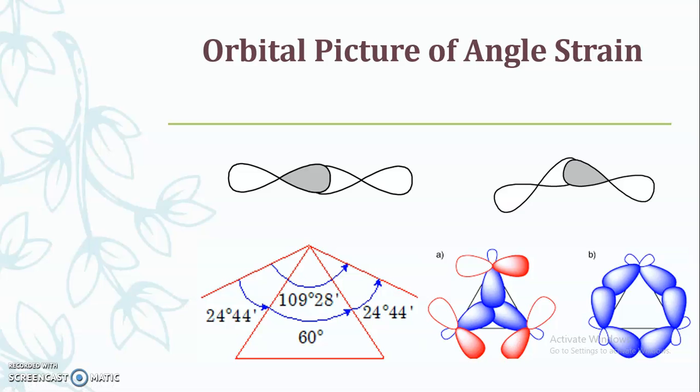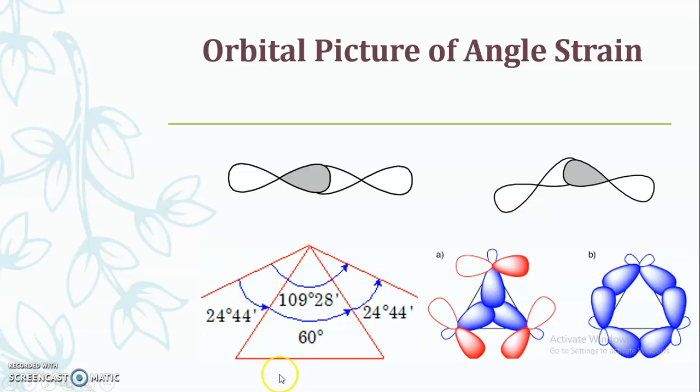So in order to achieve the tetrahedral geometry, it requires a deviation. Already we have seen, if we consider it at one end, then 24.44 degrees is the amount of angle required to get the tetrahedral geometry. This much strain, 24.44 degrees, is the strain present in cyclopropane.